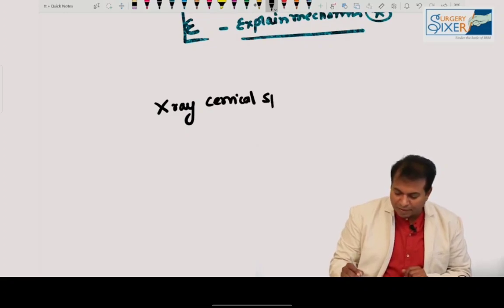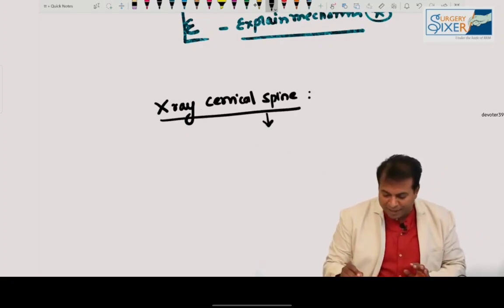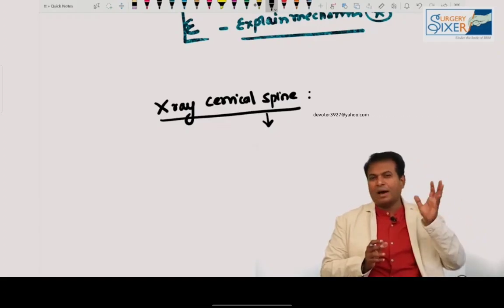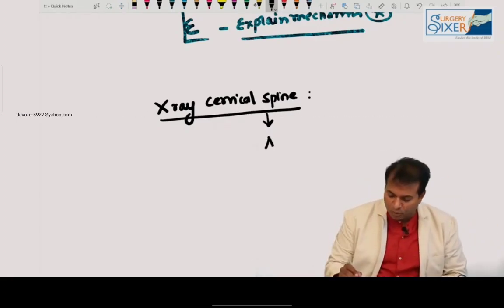When you suspect cervical spine injury, for example, patient having spine tenderness, when will you take an X-ray of the cervical spine? When the patient is having cervical spine tenderness or there is a neurological deficit, we routinely take, in those days, an AP view and a lateral view. Two views we are taking in those days.